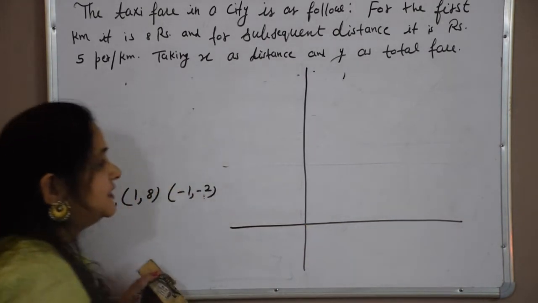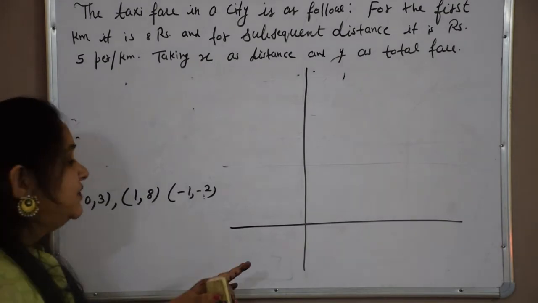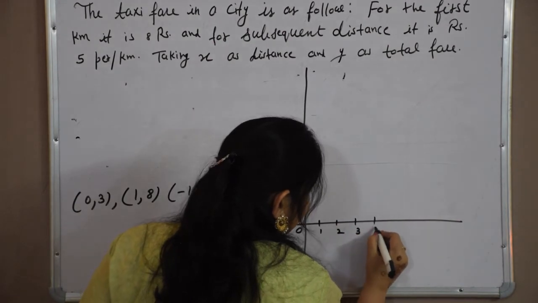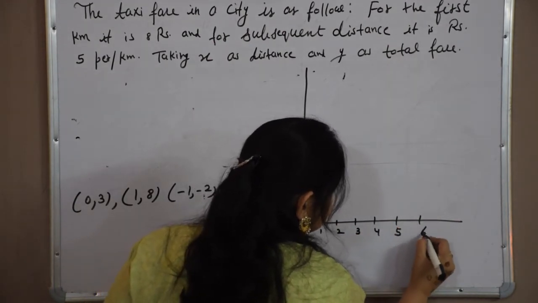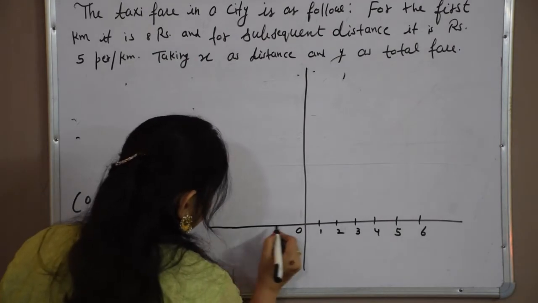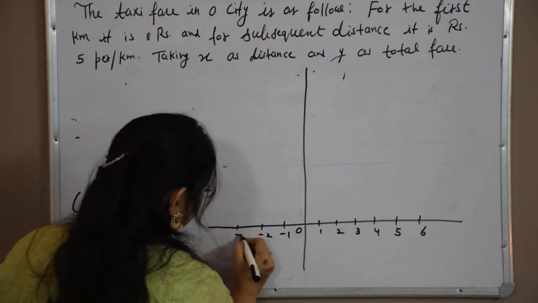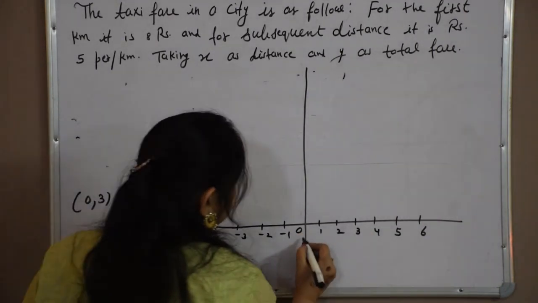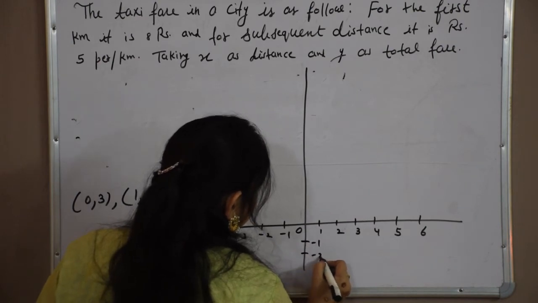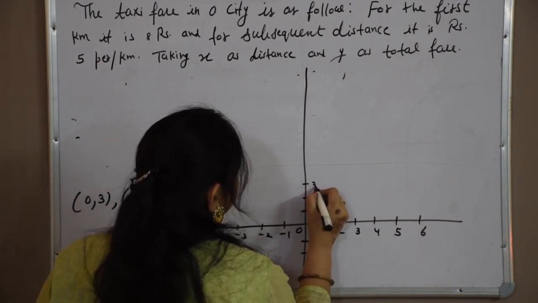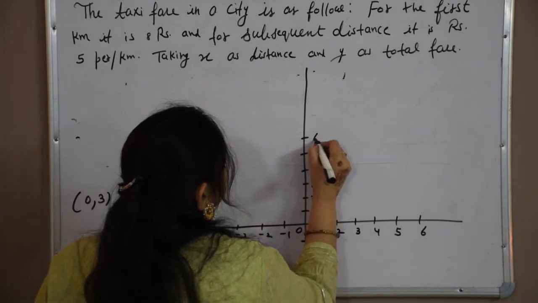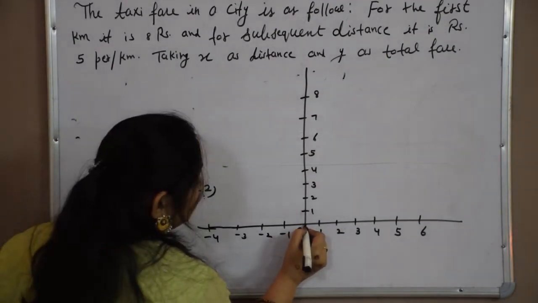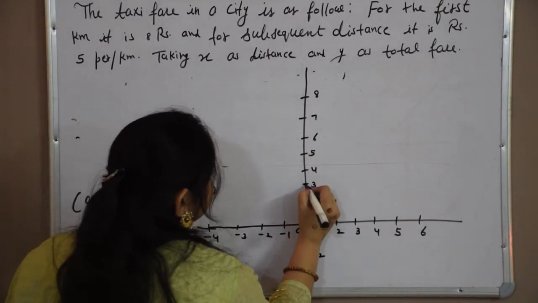I am giving you a rough idea on the graph paper. You can draw it nicely because the distance is accurate, and you can plot the points and join them with the scale. Here I am giving you a rough idea. Minus 1, minus 2, minus 3, minus 4. Minus 1, minus 2, here 1, 2, 3, 4, 5, 6, 7, 8. Our first point is 0, 3. So 0 is here and 3 is here. So this is our first point.